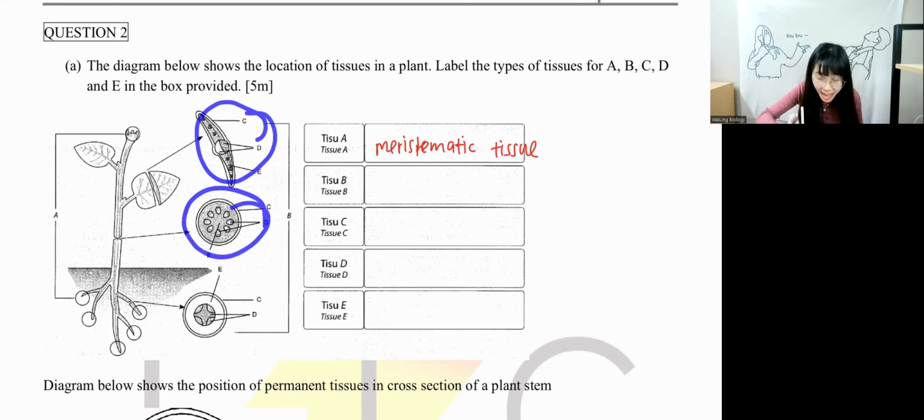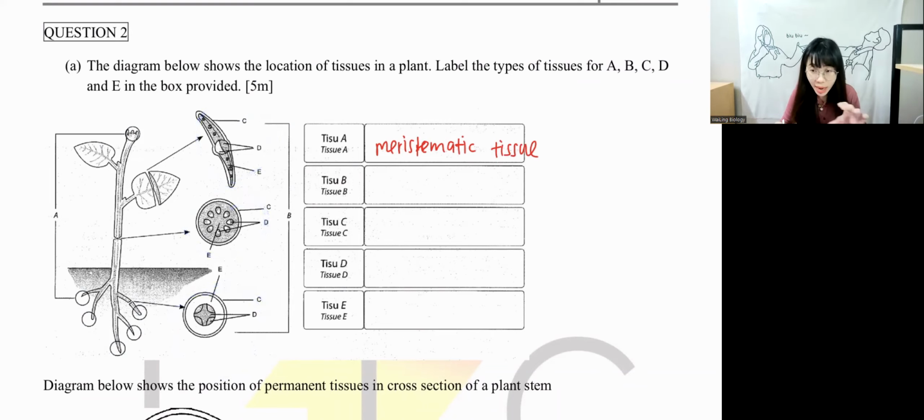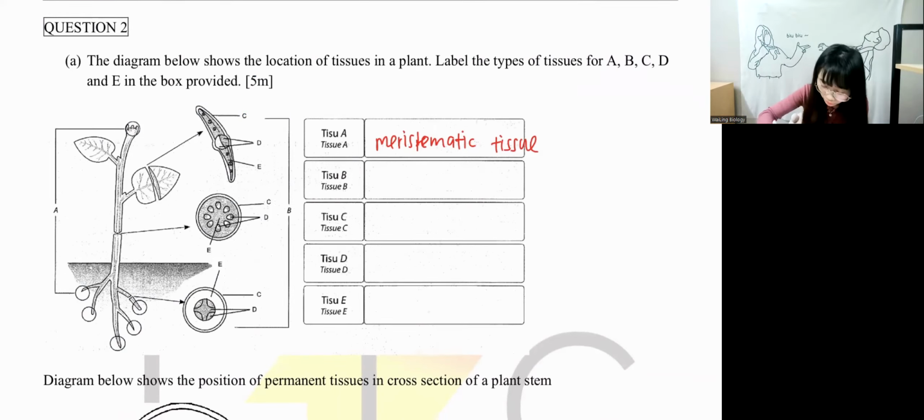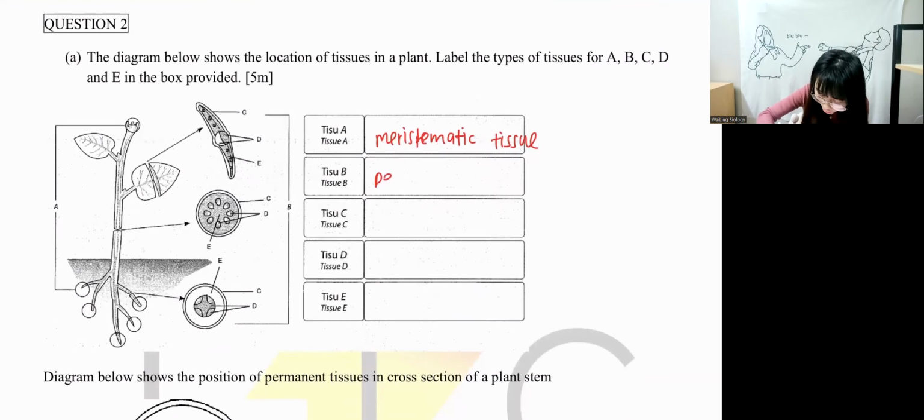Okay, next, B. B, they are trying to show these 3 parts: the leaf, stem, and root. They are under permanent tissue. If you don't know they are under permanent tissue, you can look back to your notes. We have leaf, stem, and root right under monocot and dicot. Can you see the page? On top, I write that this is a permanent tissue. Notice that? So B, they are trying to show this is a permanent tissue. Permanent tissue means that they have the cuticle, they have xylem, phloem. So this is permanent tissue, okay?